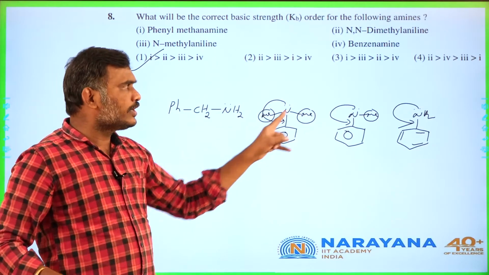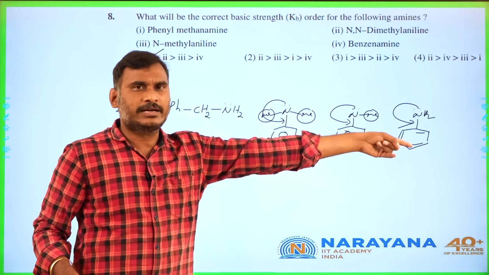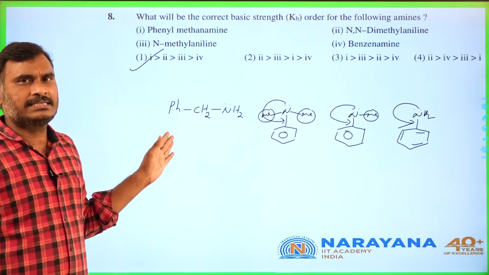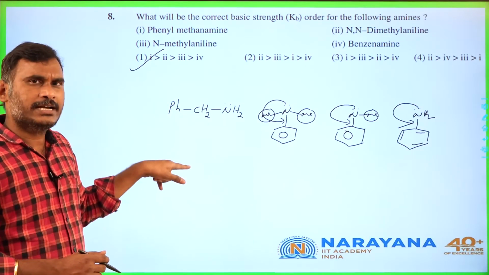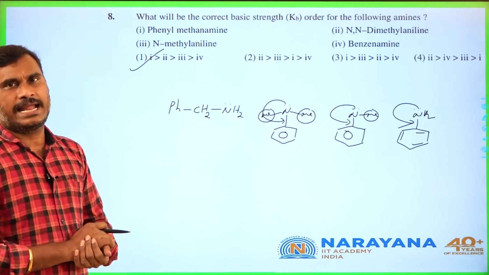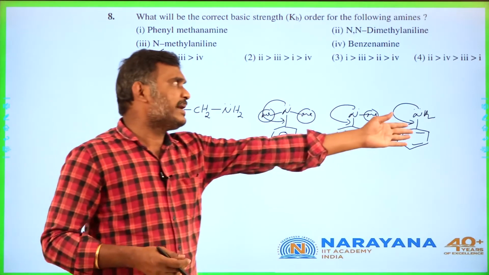Why? Because 2 donating groups, 1 donating group, no donating group. Here the lone pair is completely in conjugation, but here no lone pair is in conjugation. So they are not involved in conjugation, meaning they are ready to donate outside. Therefore, phenyl methylamine is the highest and benzenamine is the least.